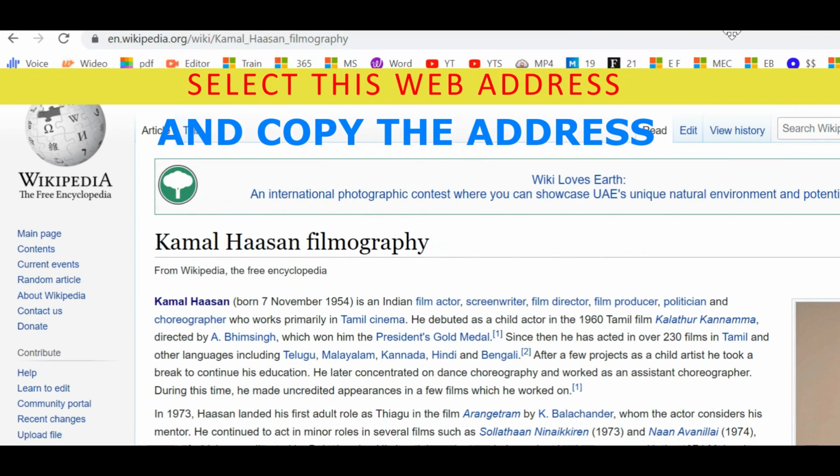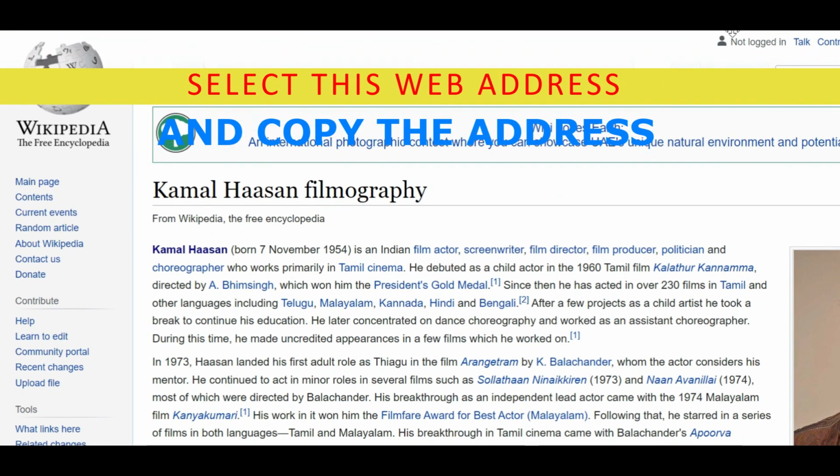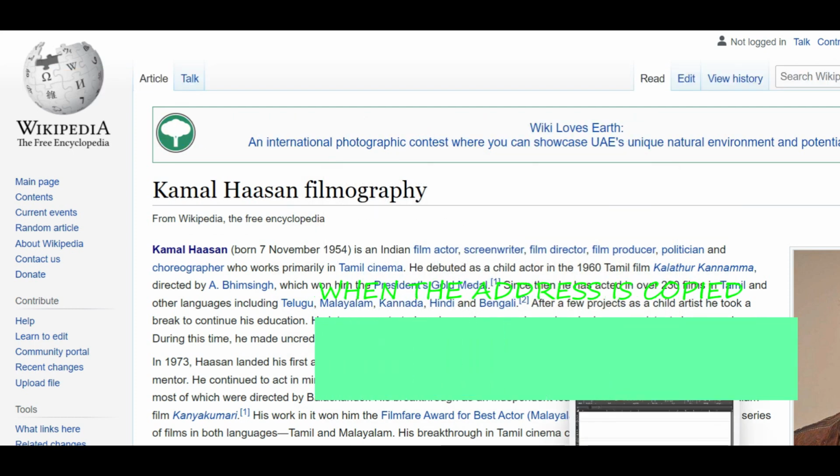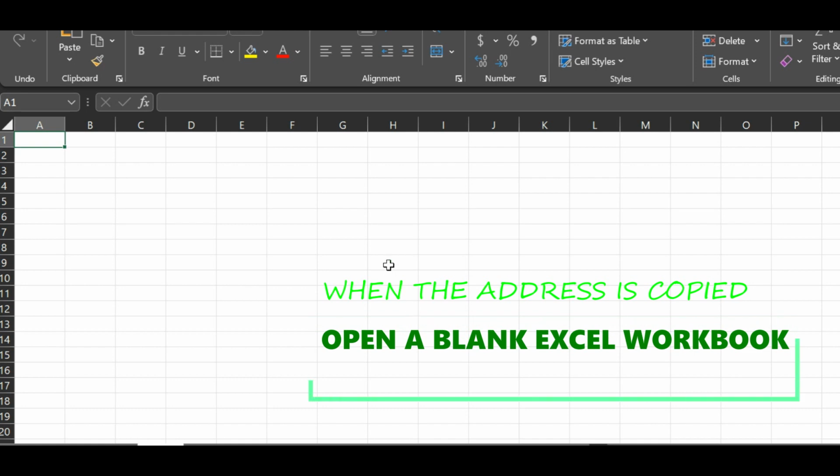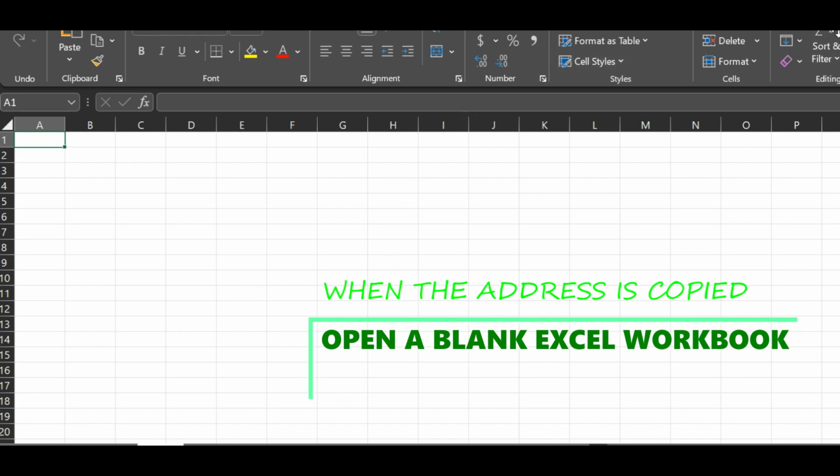Select the web address and copy the link. Then open a blank Excel file.